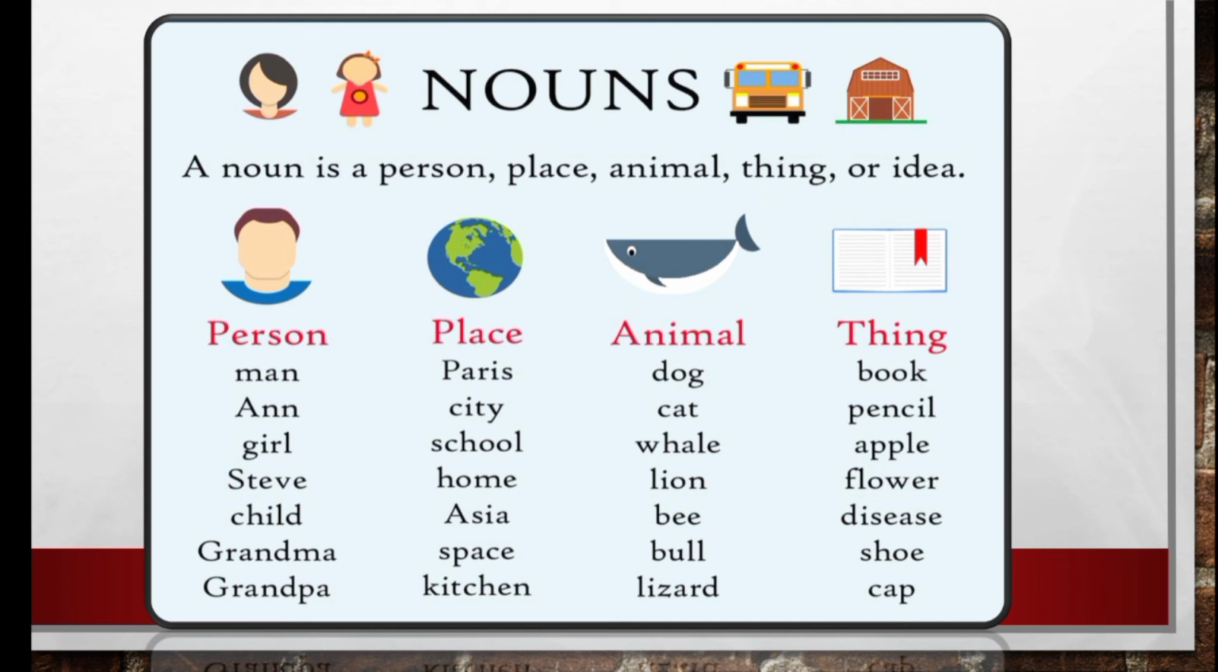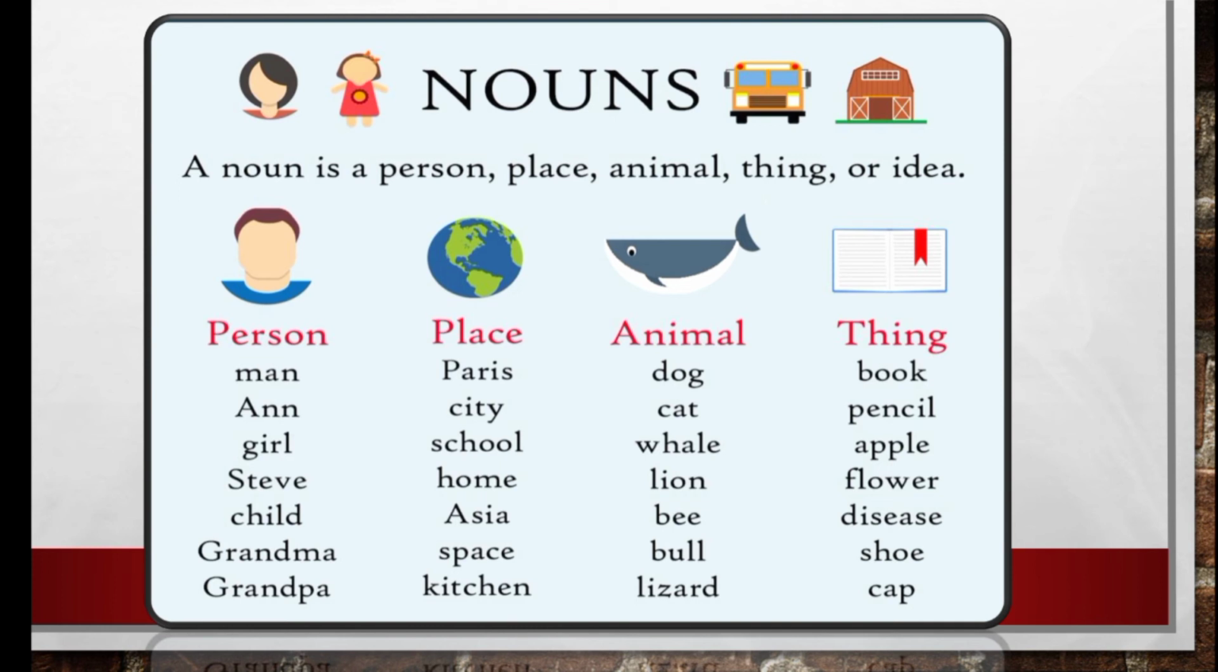And names or words that represent a place: Paris, Madurai, Theni, city, school, home, Asia, Europe, space, kitchen, garden, lawn. So you can comment the words which you know about places.